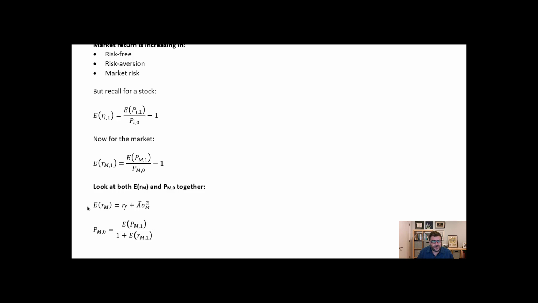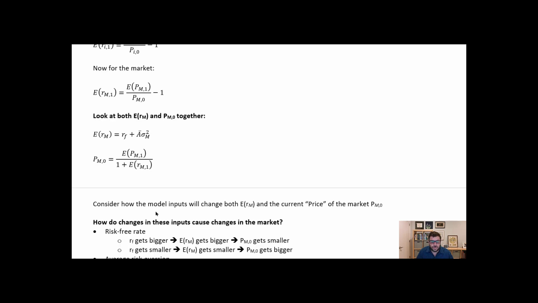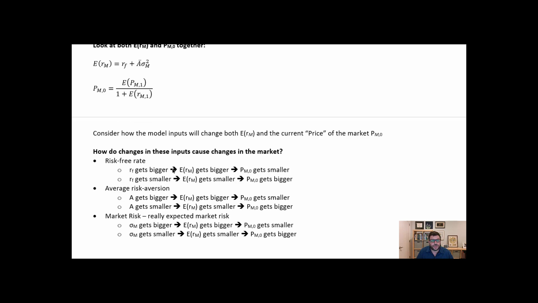And so now I have the expected return of the market on one side, and the price of the market on the other. And note that the expected return of the market over any period, say the first period, I can substitute in for down here. And so let's consider how the inputs of the model will change both the expected return of the market and the current price of the market.